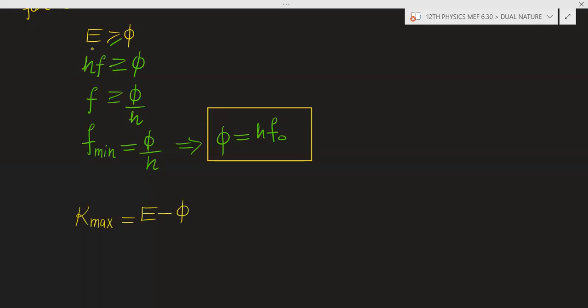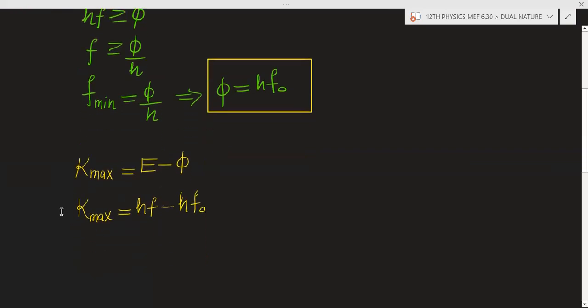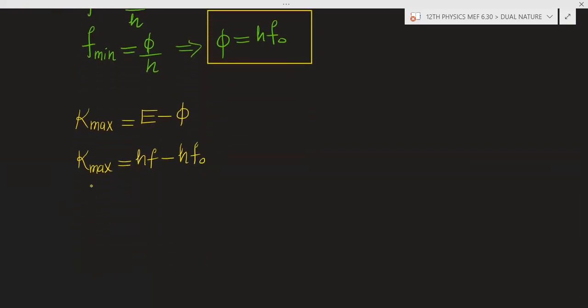From here we can write kinetic energy max, where E can be written as h into f and phi can be written as h into f naught. Now this equation I can compare with y is equal to mx plus c, where c here will be minus h f naught.